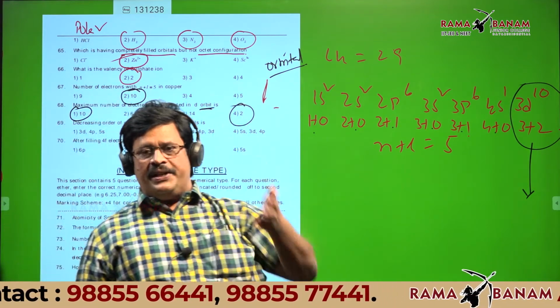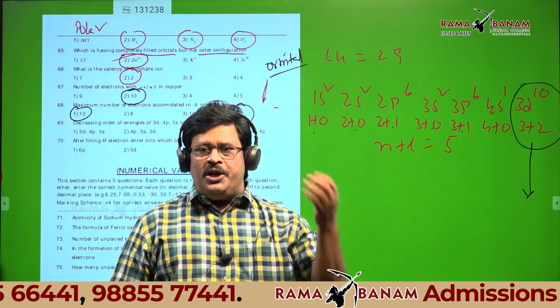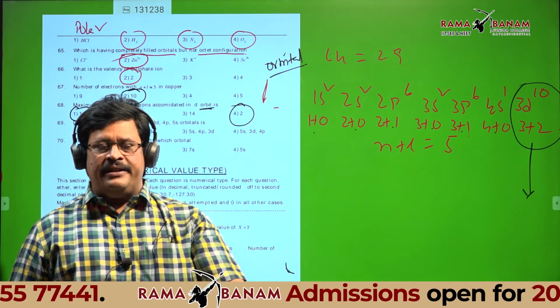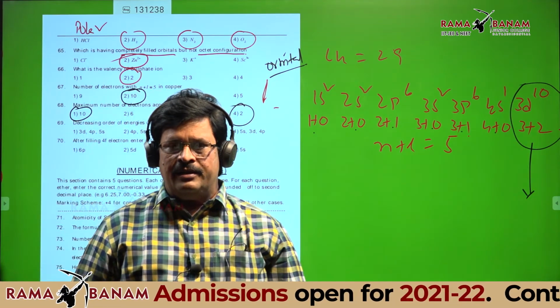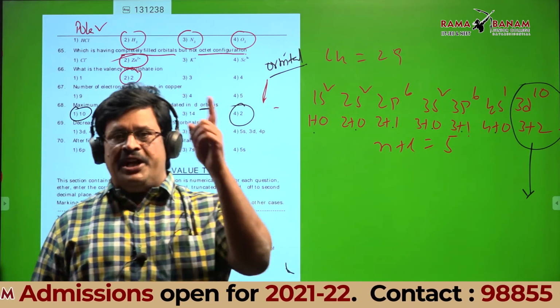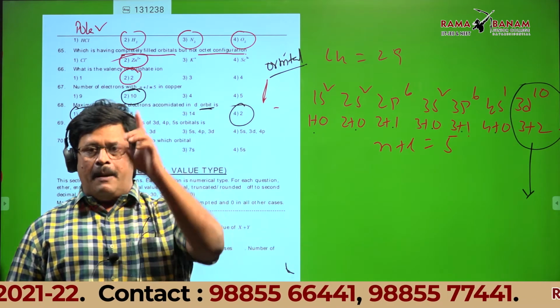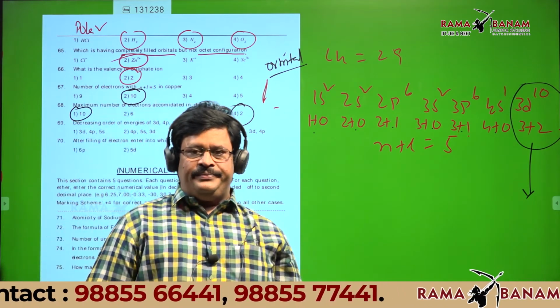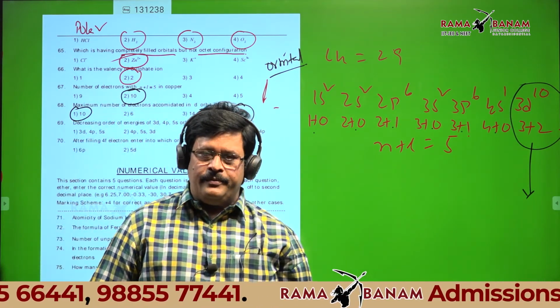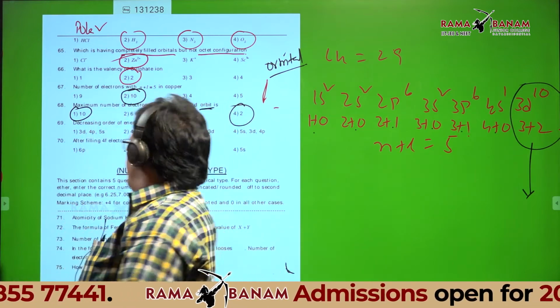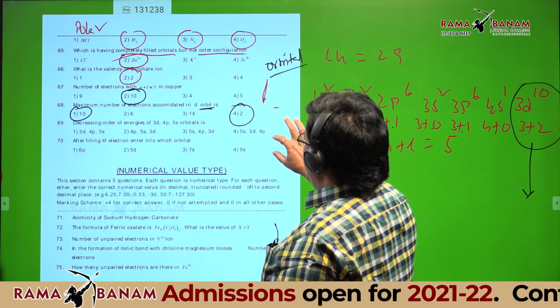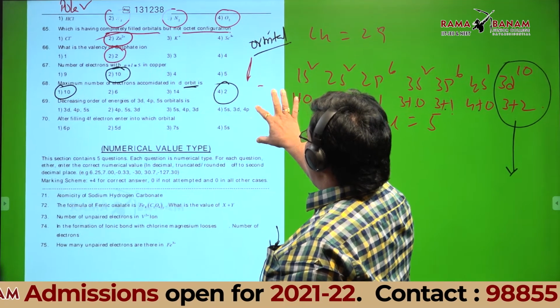That's what we discussed in electronic configuration. Still you are telling it is 10. If it is d subshell, not d shell, it is 10. Okay, now? Right, very nice. Decreasing order of energies of 3d, 4p, 5s.